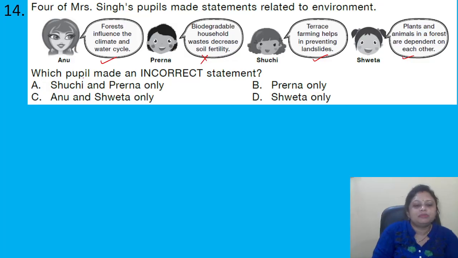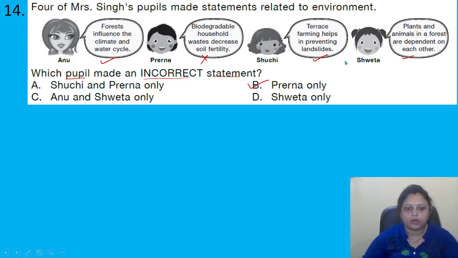Yes. So, which pupil made an incorrect statement? Options are A, Suchi and Prerna only; B, Prerna only; C, Anu and Sweta only; D, Sweta only. So the correct answer is option B, that is Prerna only, because biodegradable household wastes increase the soil fertility.